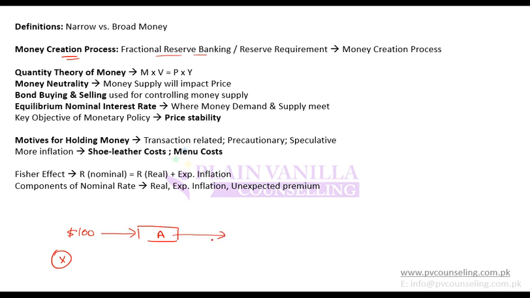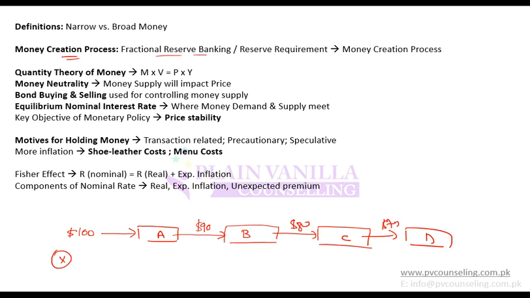Now let's say A lends from this 100, $90, to B. Now B also has money, so money has multiplied itself, money has increased. Now let's say B gives $80 from it to C for lending. Now C also has some money, so A has money, B has money, C has money.